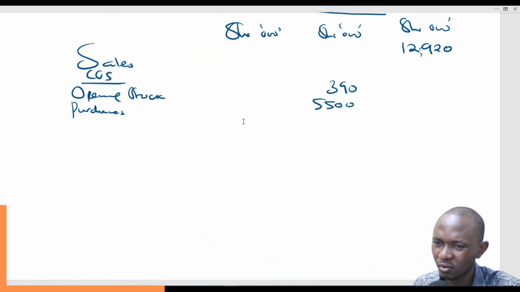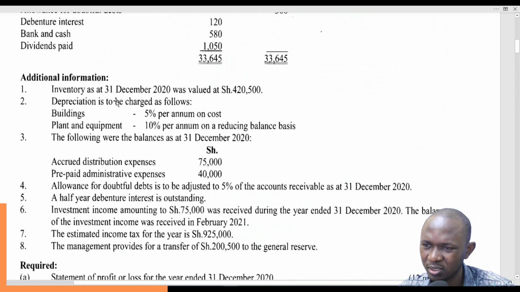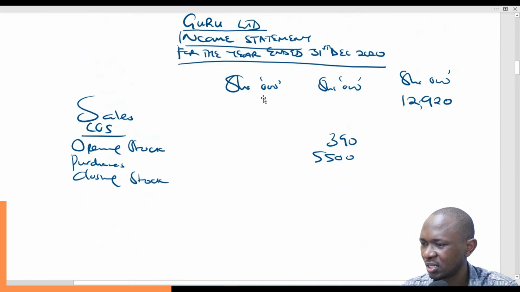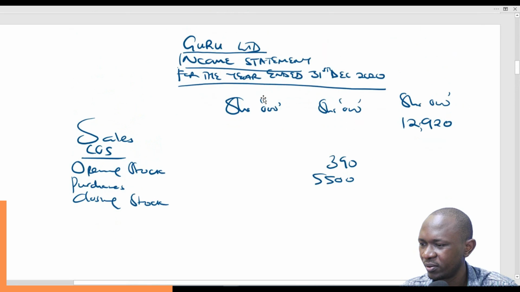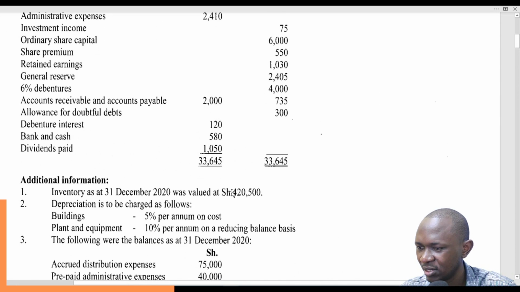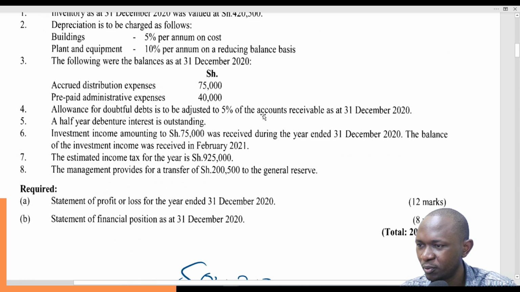5,500. Then go to closing stock. And closing stock is not found in the trial balance, so we'll just come here, closing stock for 2,500. For 20,500, trying to check if there's anything, nothing. So for 20,500. Now remember, we've not restricted the zeros here, so this is for 20.5.